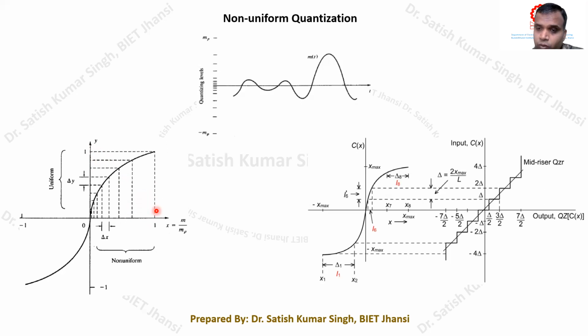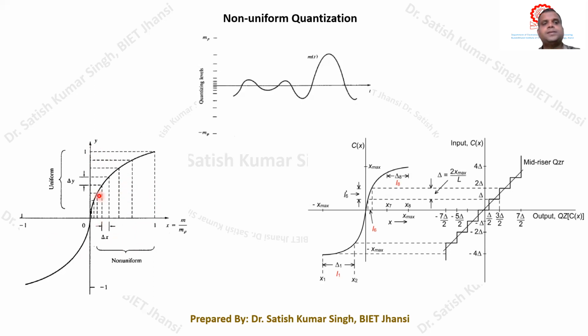So what we are trying to do is actually compress the signal. Whenever the magnitude of the signal is large, the output of the compressor will be low. Whenever the input signal is low, the output of the compressor will be large. This way we are doing the compression of the message signal, which has a large dynamic range, with small segments and large segments. So we first perform the compression of the message signal.